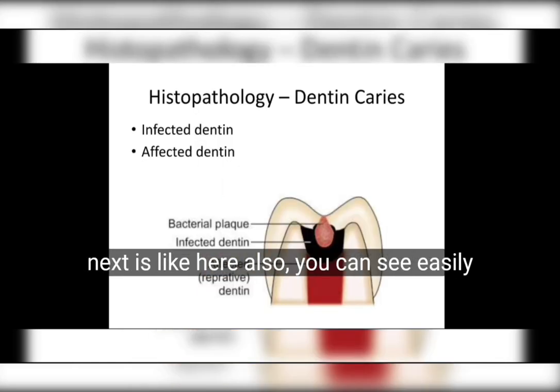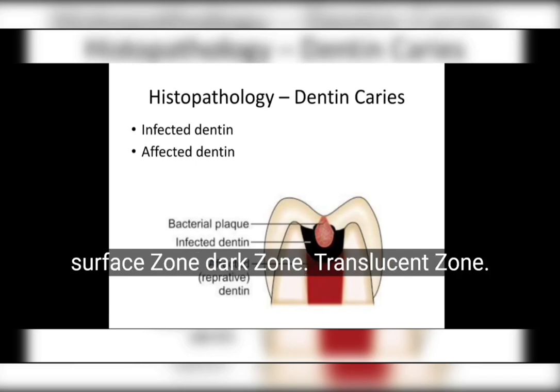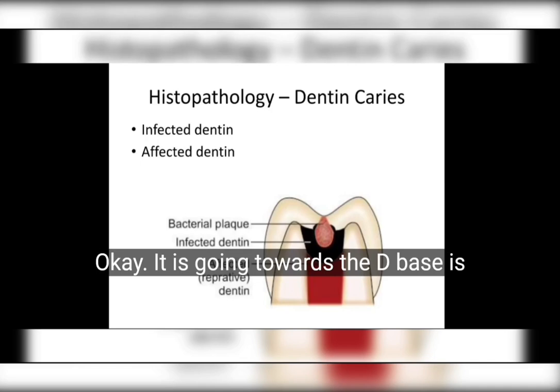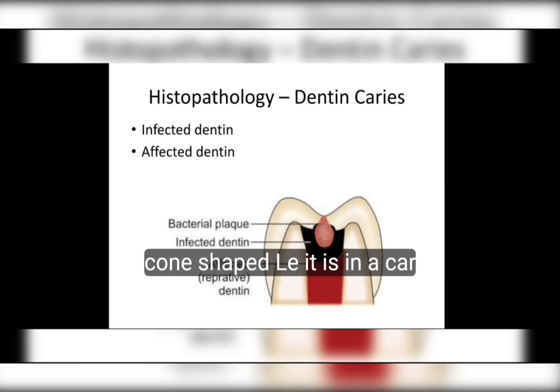Okay, so next, here also you can easily make out the body of the lesion, surface zone, dark zone, and translucent zone. It is going towards the DEJ, the base is at the outer surface and it is entering the... so it is a cone shaped lesion. Enamel caries is a cone shaped lesion.